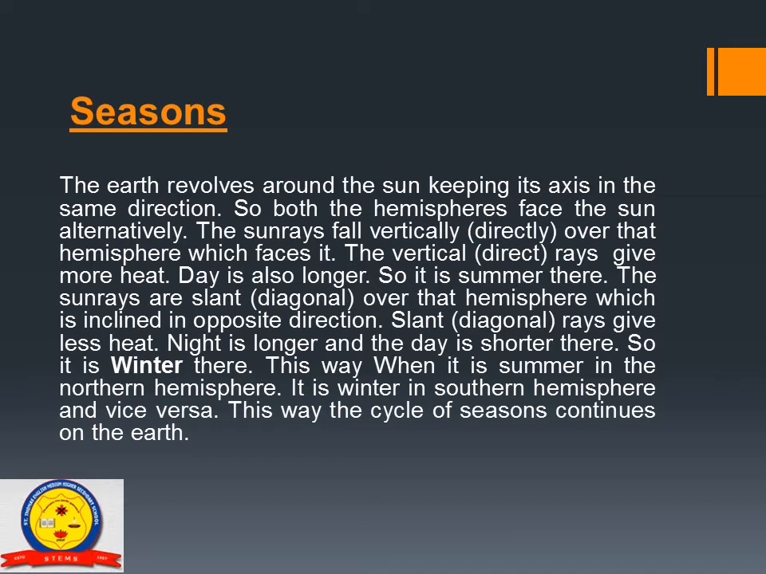And the sun rays are slant over that hemisphere which is inclined in the opposite direction. Slant rays give less heat. So the night is longer and the day is shorter there. So it is winter there. This way, when it is summer in the northern hemisphere, it is winter in the southern hemisphere, and vice versa. This way, the cycle of seasons continues on the earth.